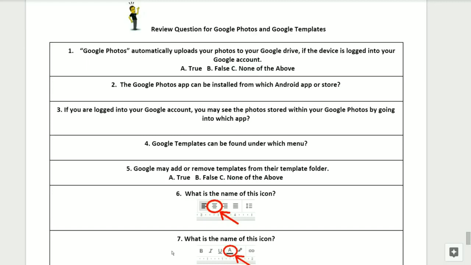So if you're taking this class for credit, please take out a clean sheet of paper, write your name along the top, answer the questions and pass them in to your teacher. Or you may email them to your teacher.